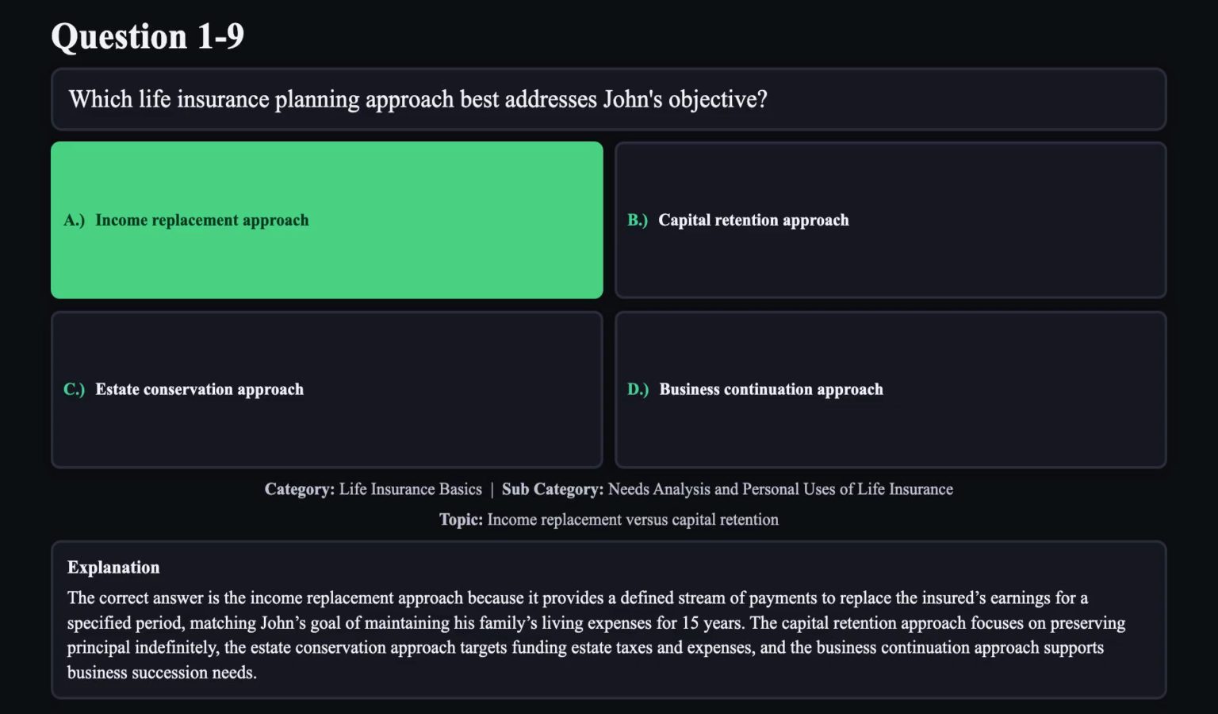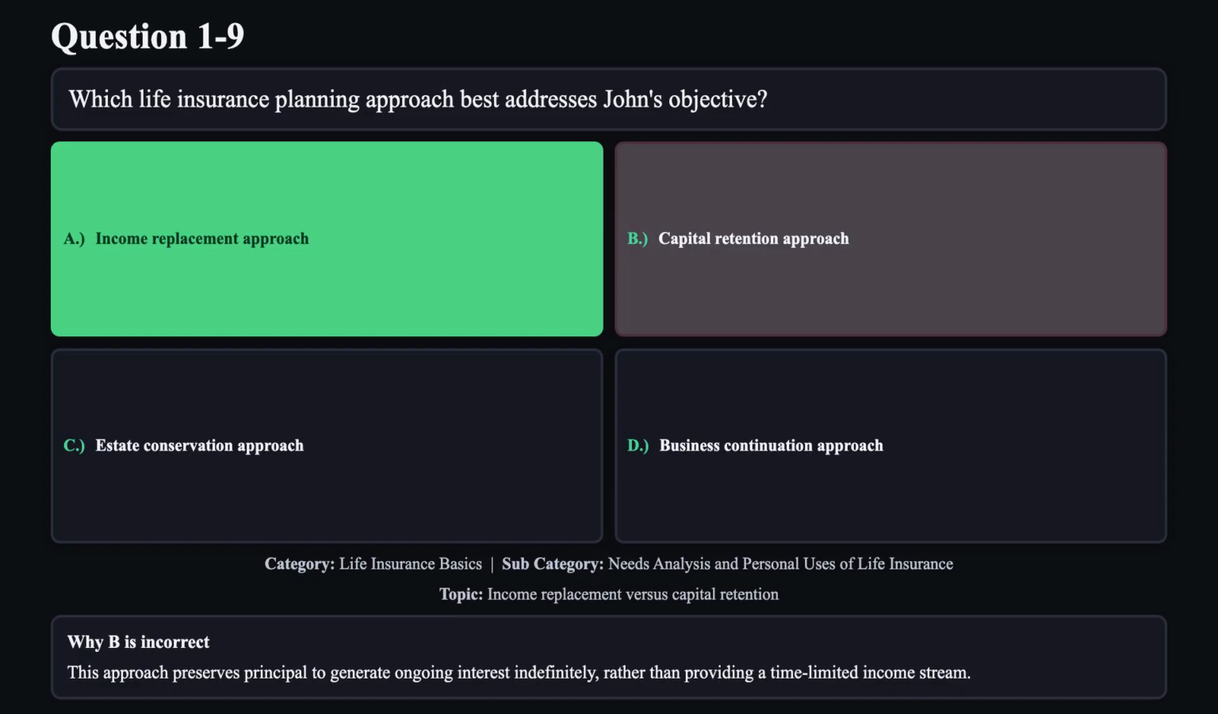The capital retention approach focuses on preserving principal indefinitely. The estate conservation approach targets funding estate taxes and expenses, and the business continuation approach supports business succession needs. Reason B is not correct. This approach preserves principal to generate ongoing interest indefinitely rather than providing a time-limited income stream.